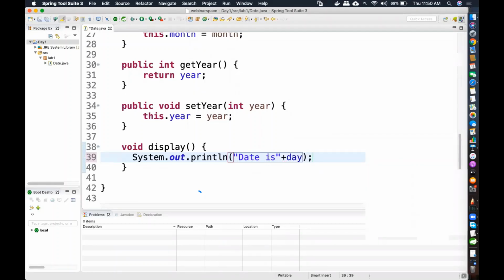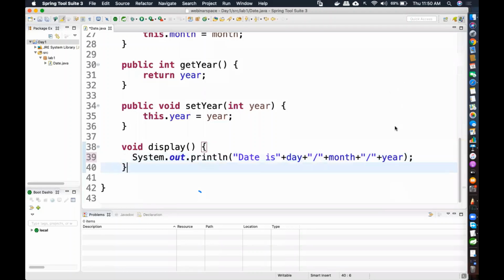So day, followed by "/" as such, so it is going to come in quotes, because whatever goes to the console is a string. And plus month, because that I'm taking from a variable, so I'm going to append the variable value month, because that's the Java code. And plus, over here plus I want "/" and then I want year also.